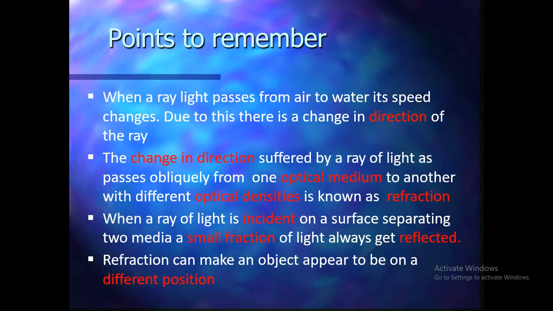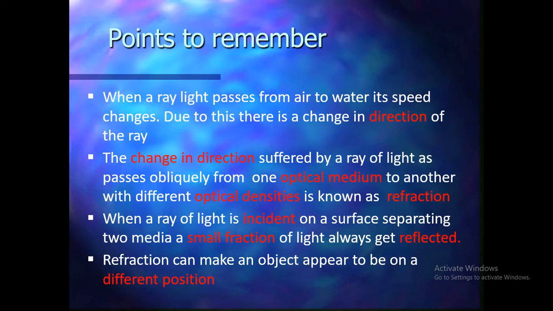When a ray of light is incident on a surface separating two media, a small fraction always gets reflected. It means when light strikes the surface of one medium and enters the other medium, a small part of light is always reflected back. Okay? And most of the light is refracted.